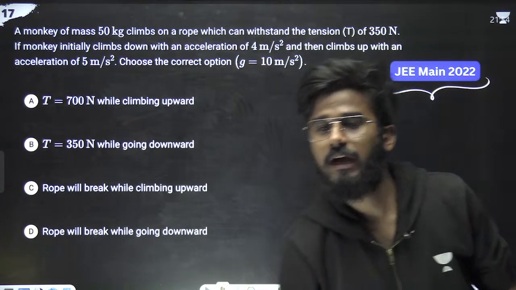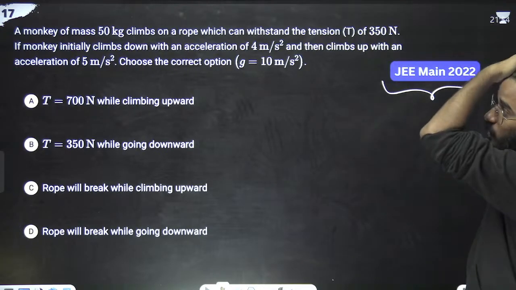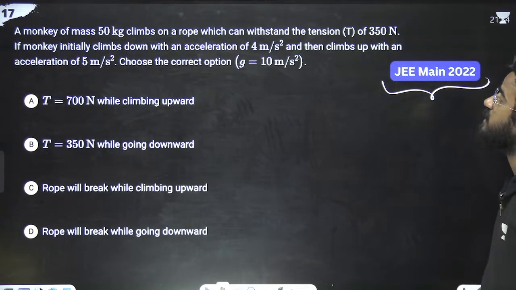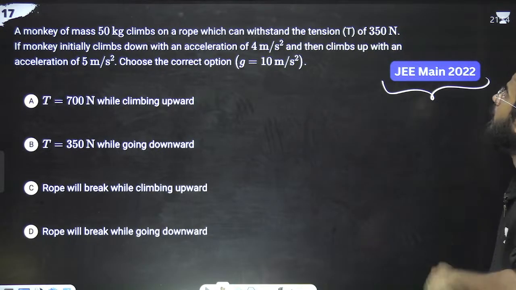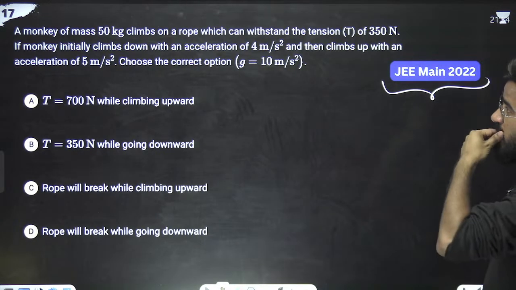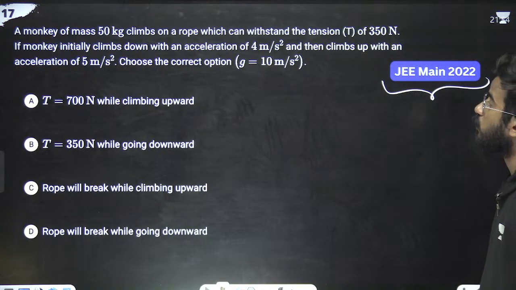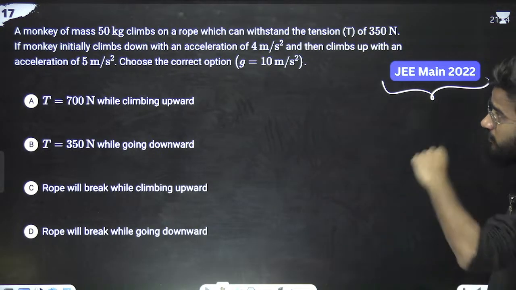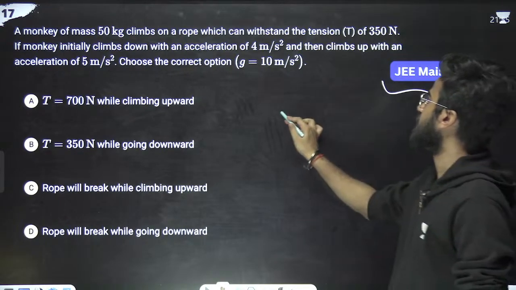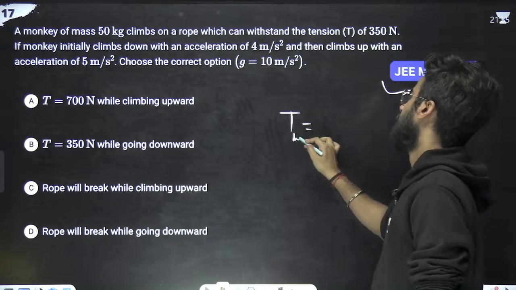Okay, have you read this? What the question is saying: a monkey of mass 50 kg climbs on a rope such that the rope can withstand a tension T of 350 Newton. If the monkey initially climbs down with an acceleration of 4 meters per second squared and then climbs up with an acceleration of 5 meters per second squared, means maximum tension is what? Maximum tension T max is what?